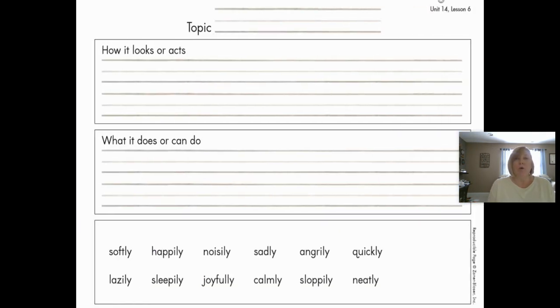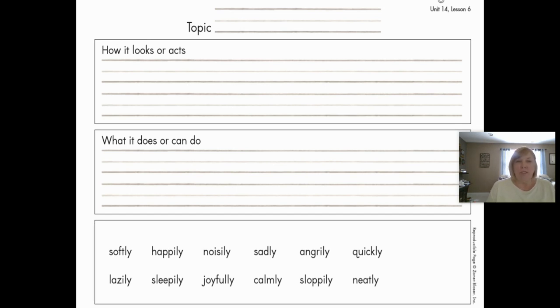This is our idea worksheet. This is where we put the ideas down before we write. So the topic, in my case, was the alligator, so I would write alligator on the topic line. How it looks or acts, that could be scary, huge. Again, this all depends on what topic and the thoughts that come to your mind when you think about that topic. How does it look or act?